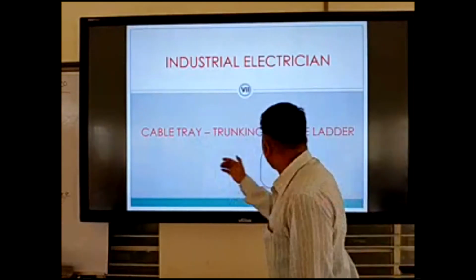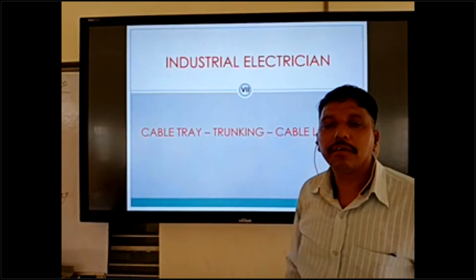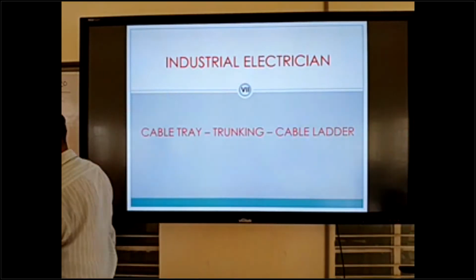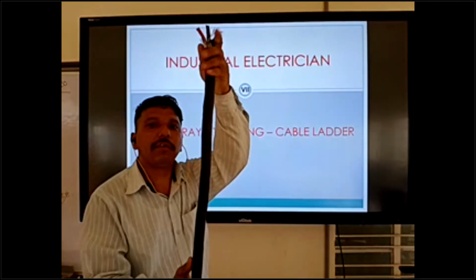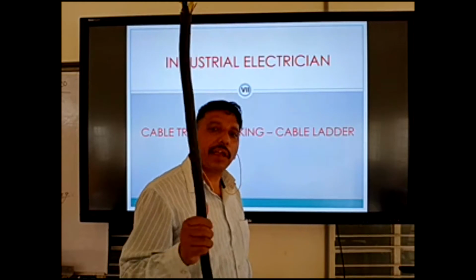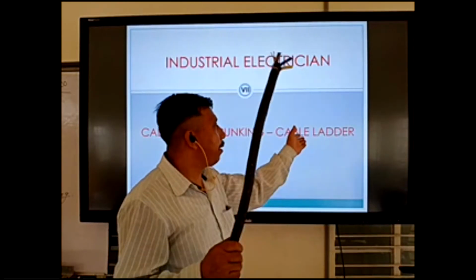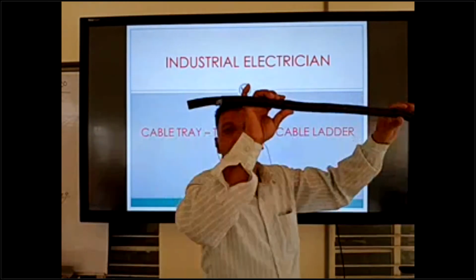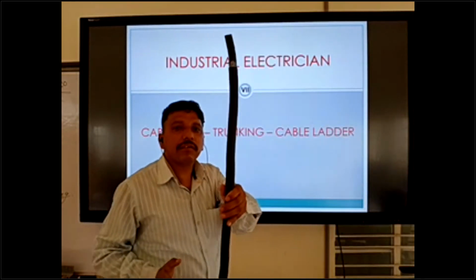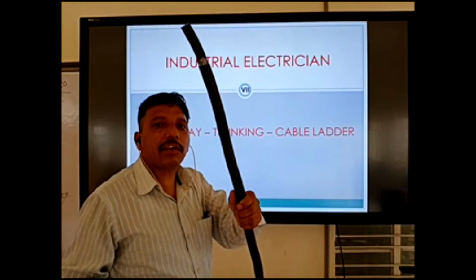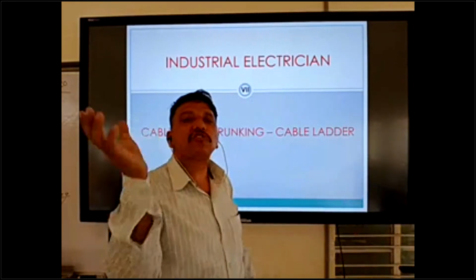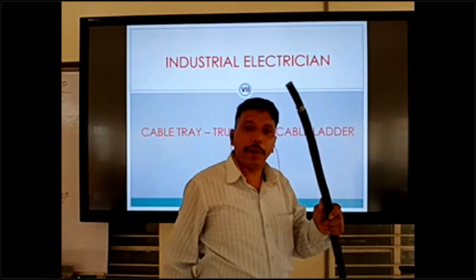Especially cable tray and cable ladder are used for armored type cable. These types of cable we can use in cable tray, trunking and cable ladder for the pulling route system. Cables start from the panel; we start the panel and give the supply to our equipment.